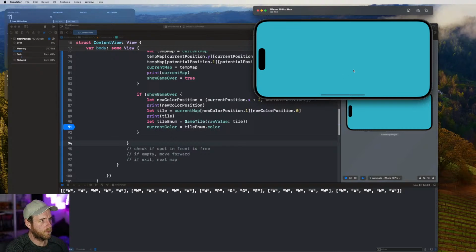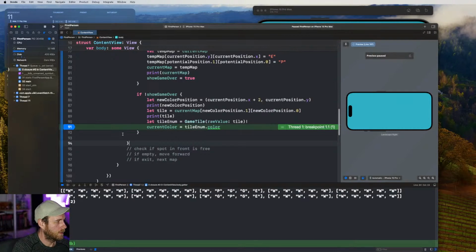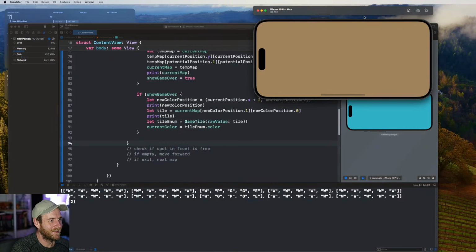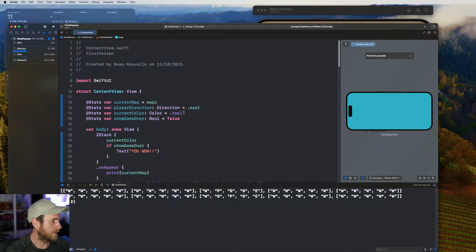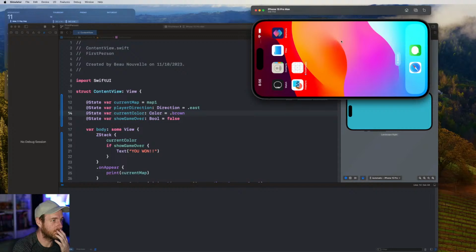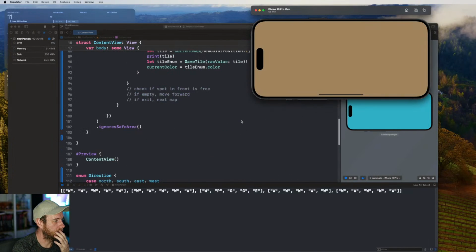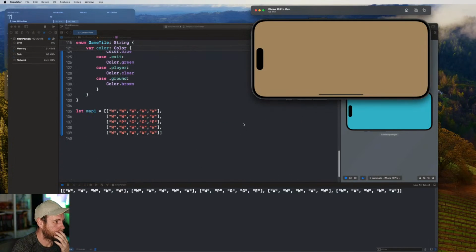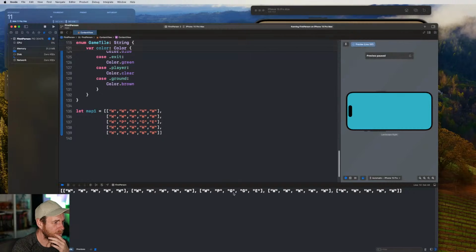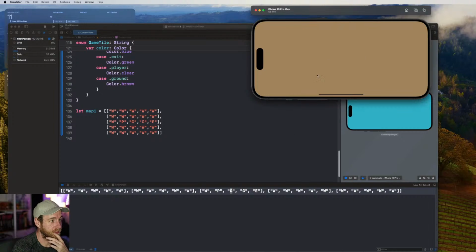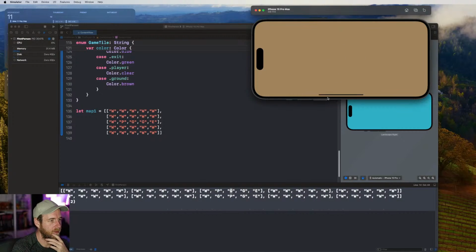Okay, so we'll move forward 1 step. I don't want that there. Let's keep going. So we're seeing the... Okay, so let's set the... just so this is more realistic, we'll set it to brown because the position... let's take a look at the grid here. So we start here at the P. And we are here in that array. We want to move to this G, which is the brown spot we're looking at now. We move up 1. Nothing changes.